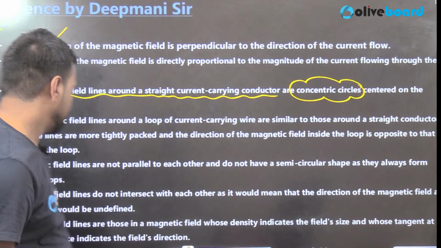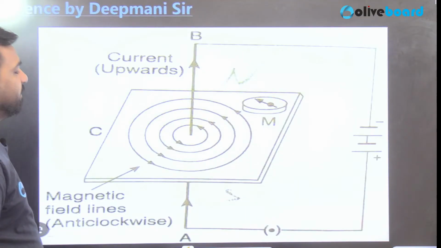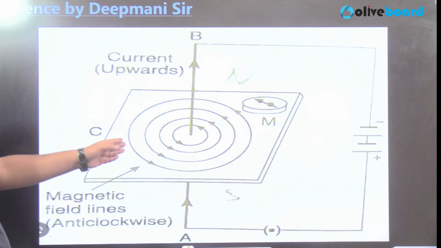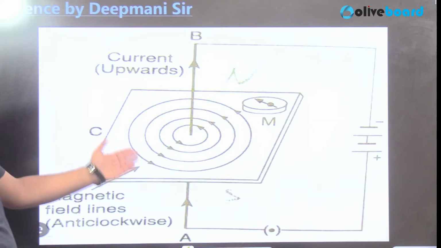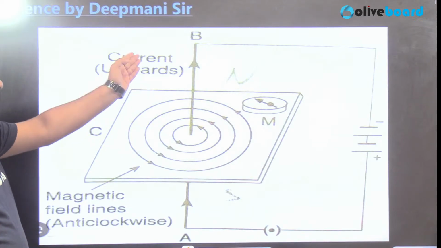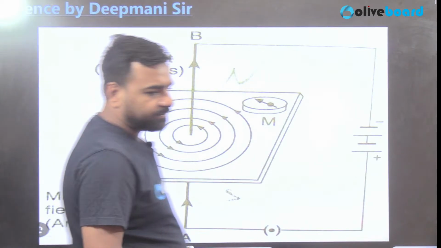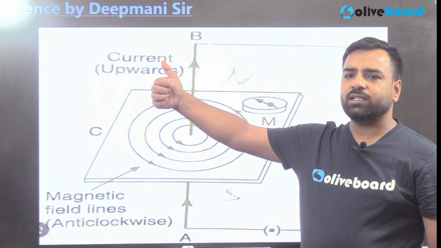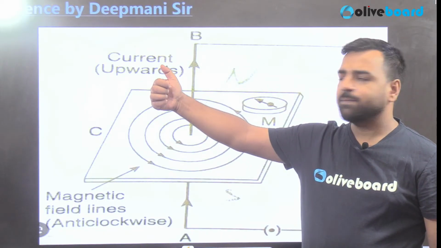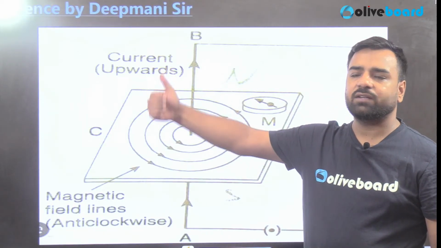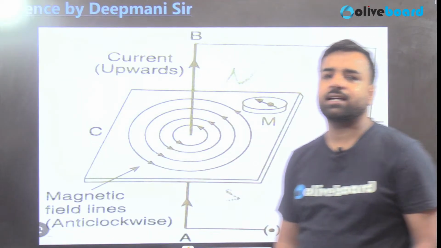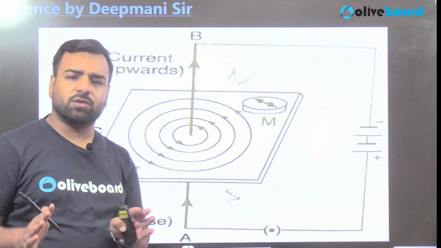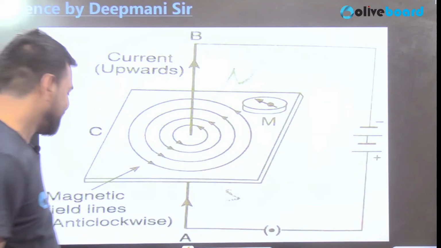What's the next question? Okay, so this is the diagram by which you can relate it. Here, these are the magnetic field lines and it is showing that it is anti-clockwise, so the current is upwards. Guys, if you remember, we were discussing this rule, right? This thumb was denoting the current, and these fingers were denoting the magnetic field lines, and this can be linked with the screw rule as well. You can use any of the concepts, but you will get the same answer.